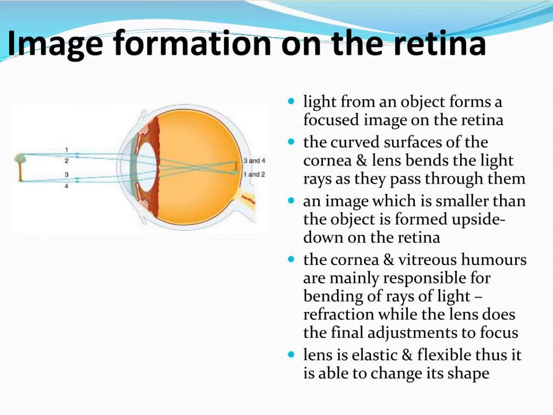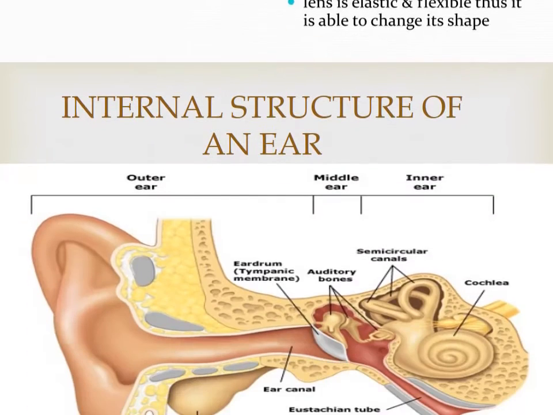The lens is elastic and flexible, so it is able to change its shape. So light from the object forms a focused image on the retina.